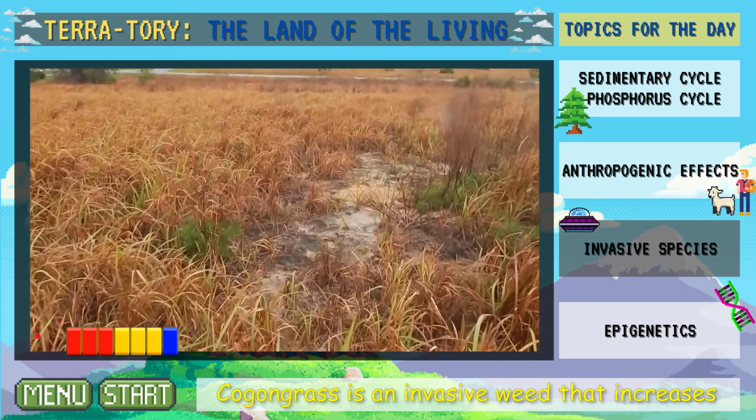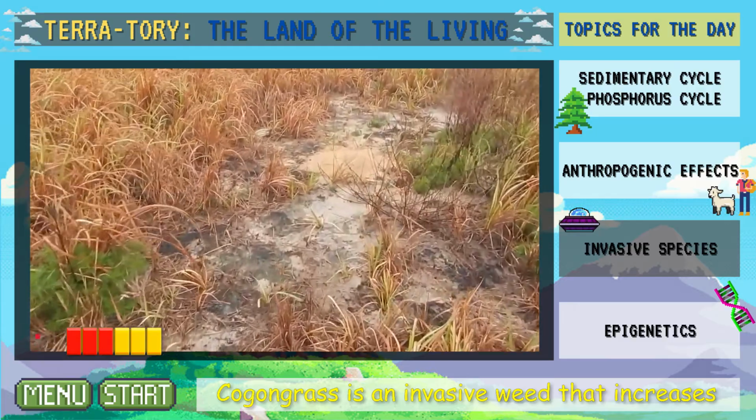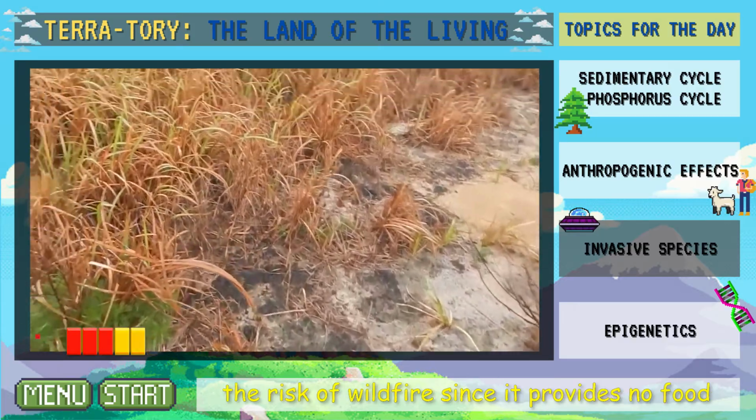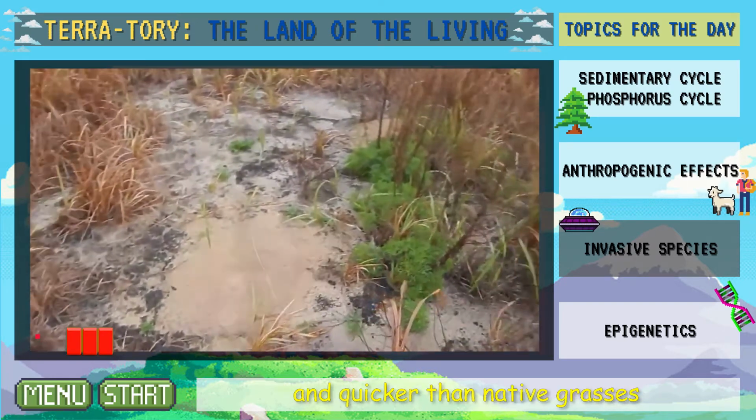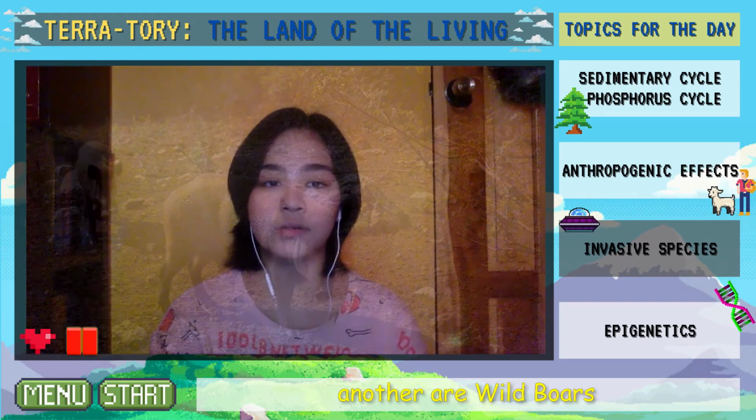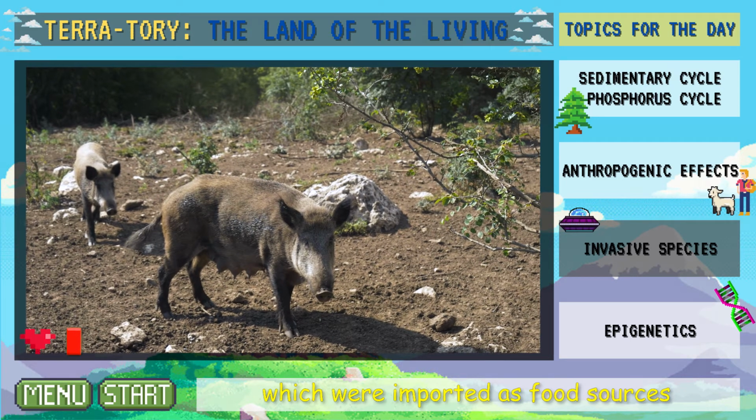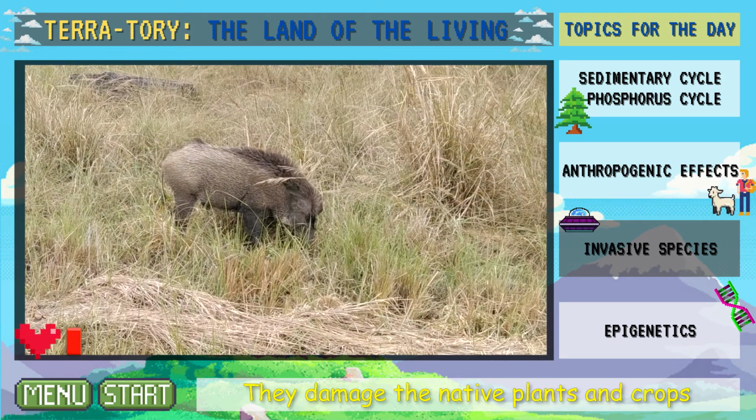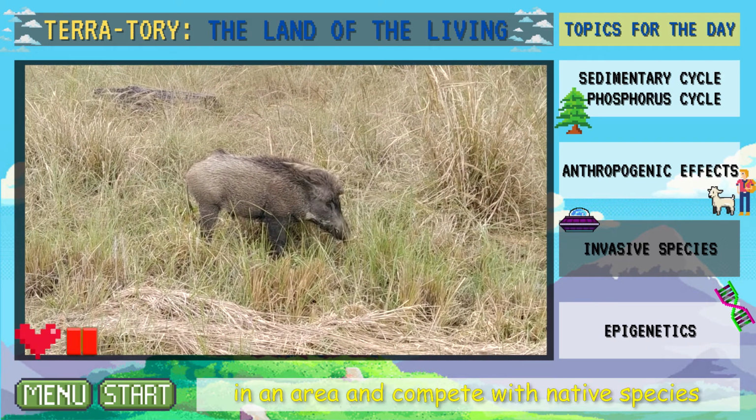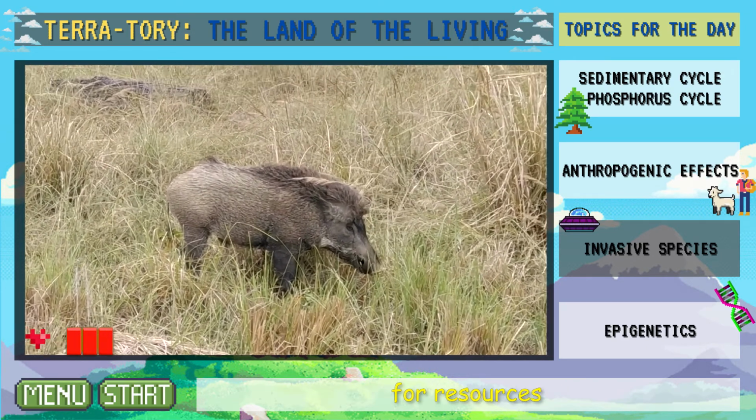Cogon grass is an invasive weed that increases the risk of wildfire since it provides no food for native wildlife and burns hotter and quicker than native grasses. Another are the wild boars, which were imported as food sources and may have possibly escaped or were intentionally released. They damage the native plants and crops in an area and compete with native species for resources.